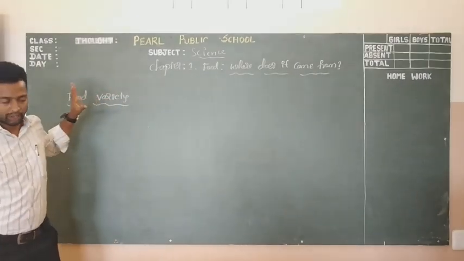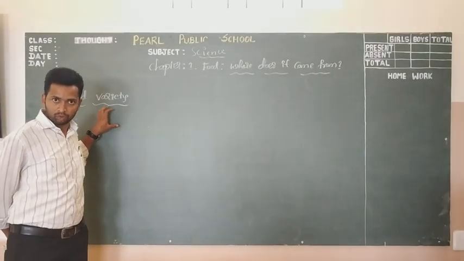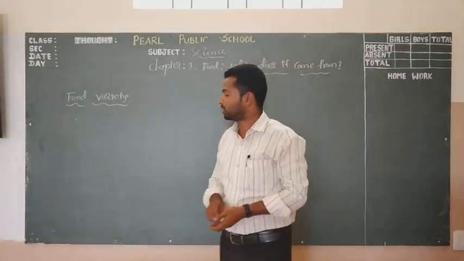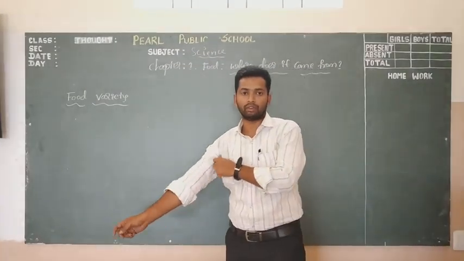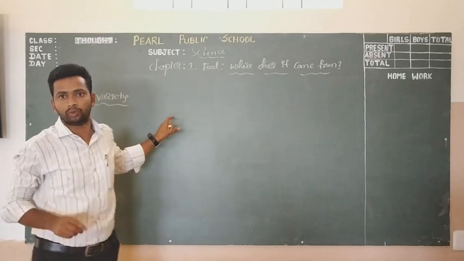Now I am going to teach about this science chapter, food, where does it come from? In that chapter, first we are going to discuss variety in the foods. That is what food variety.